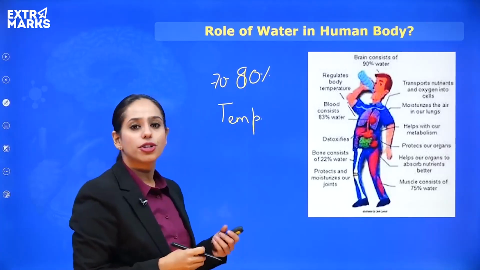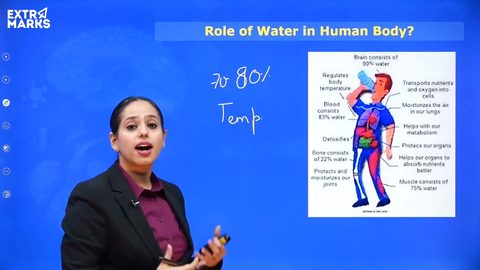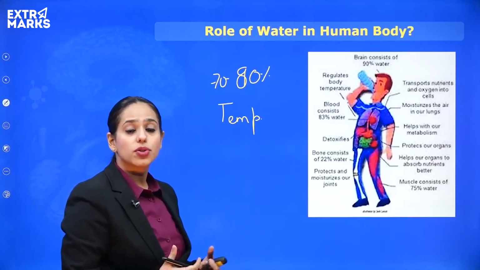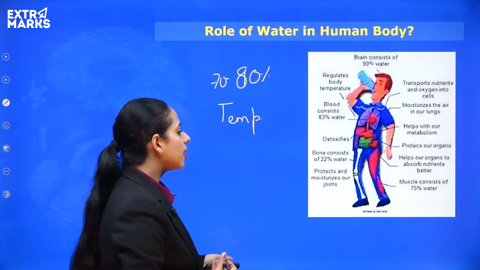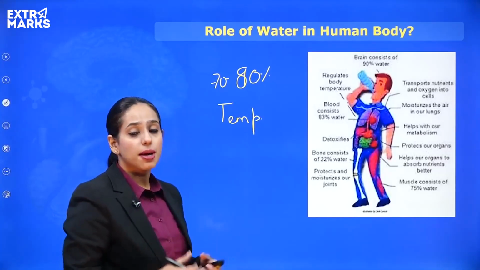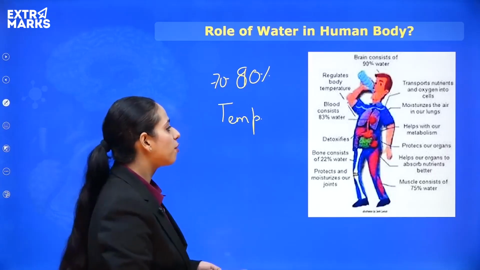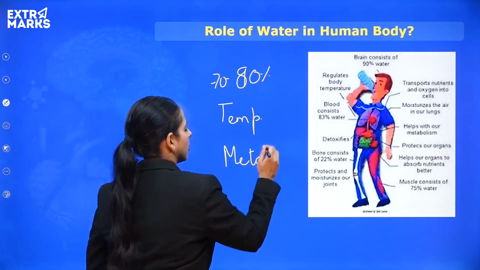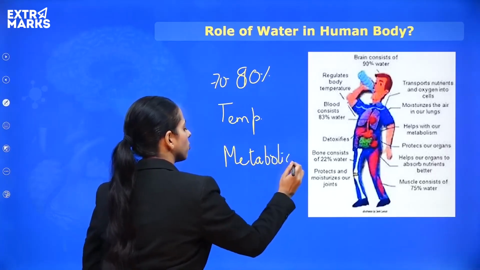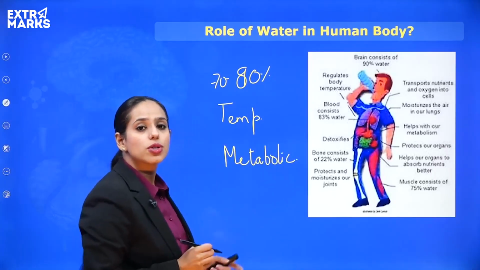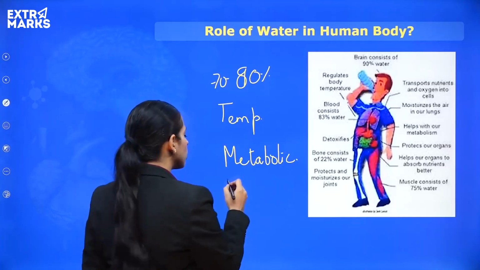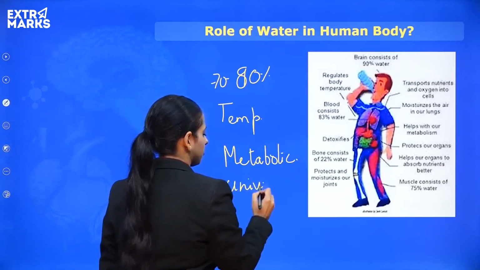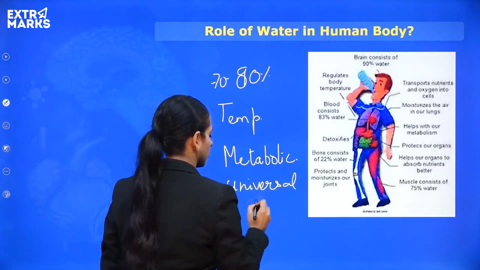Then a lot of parts of your body are maintained because of the water. For example, the muscles consist of 75% water. A lot of metabolic activities in the body occur because of the water, right? So water is also known as a universal solvent, okay?